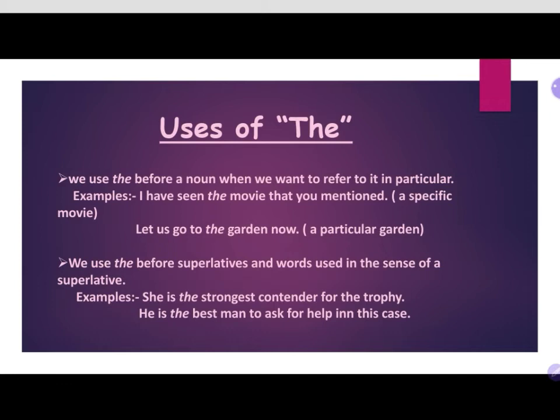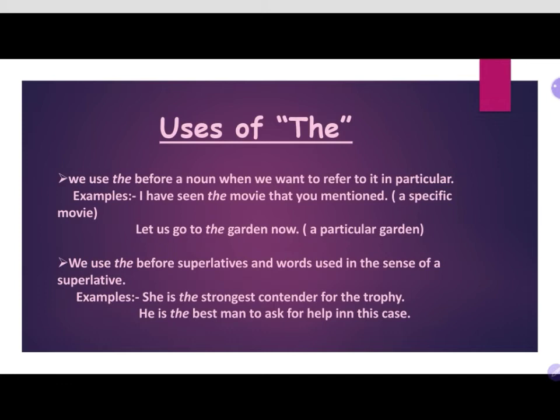For example, she is the strongest contender for the trophy. Understood? Where we are using superlatives, we are using the article. The second example is, he is the best man to ask for help in this case.